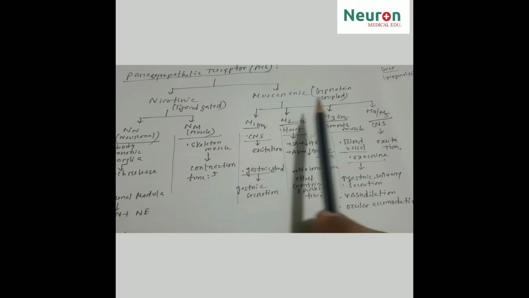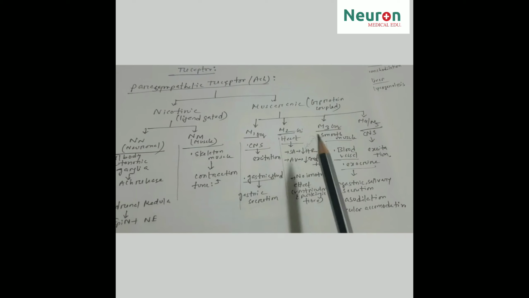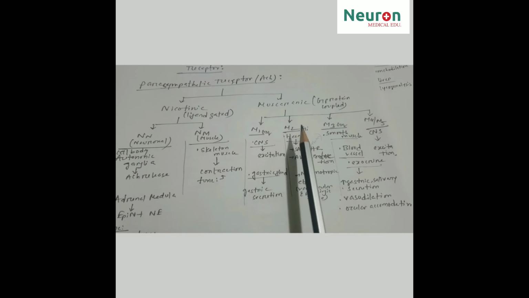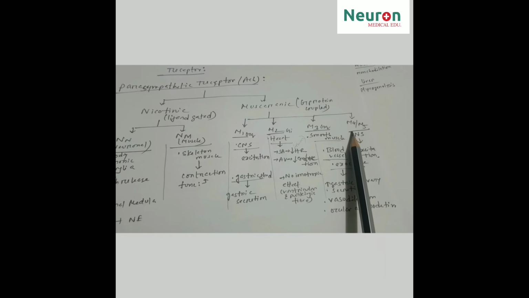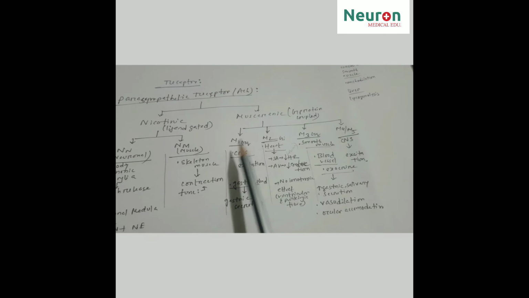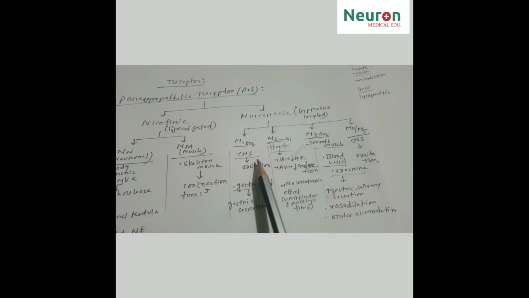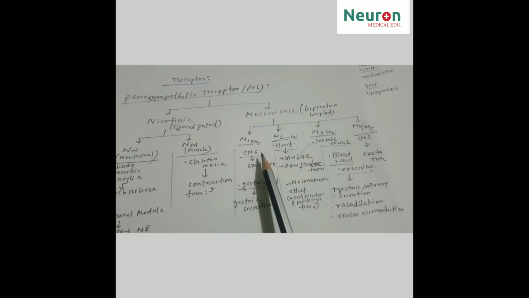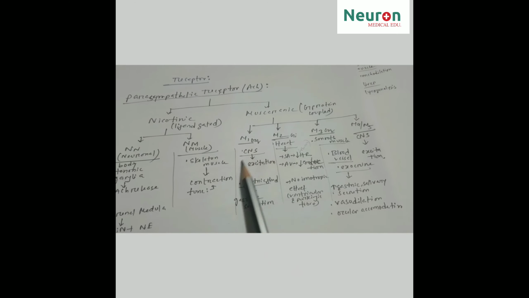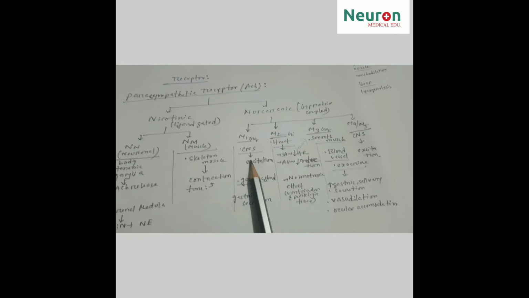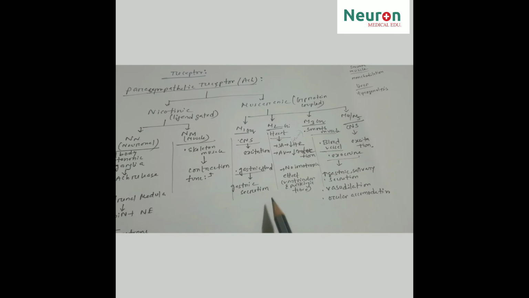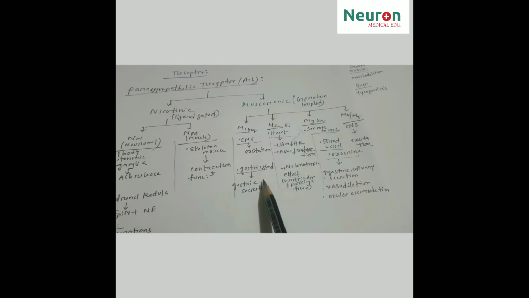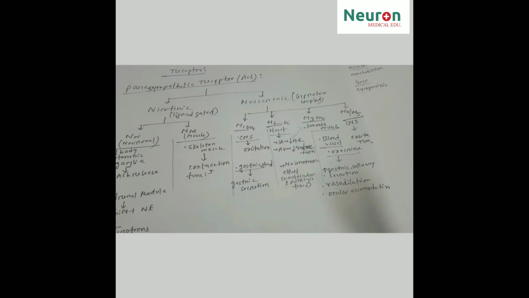Now come to the muscarinic receptor. We can divide the muscarinic receptor into M1, M2, M3, M4 and M5. The M1 receptor is present in the central nervous system. Its chief function there is excitation of the central nervous system, and it is also present on the gastric gland, where it causes gastric secretion.